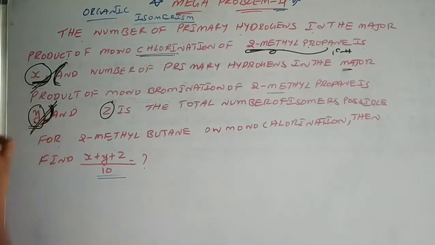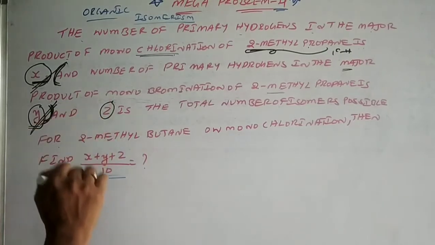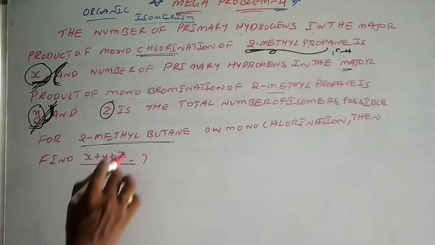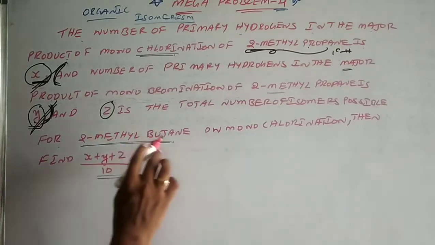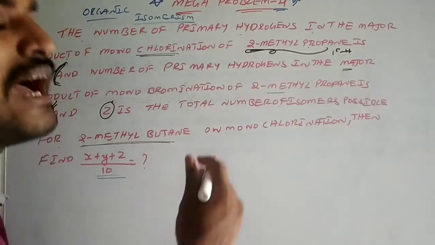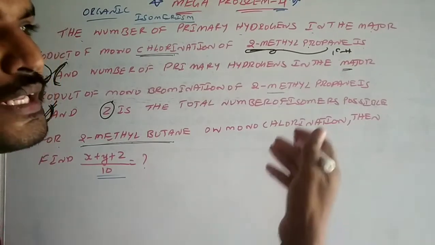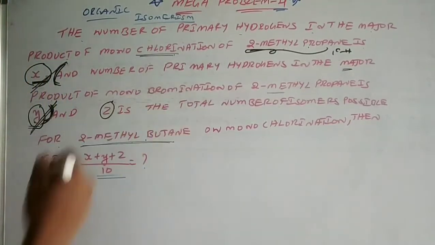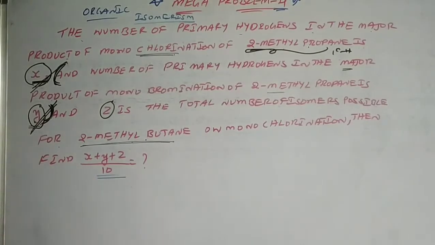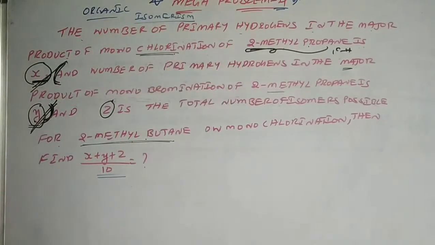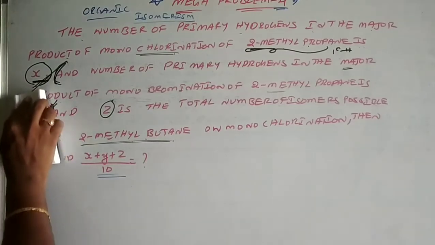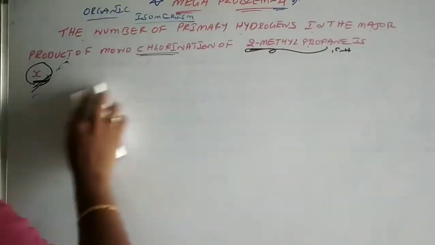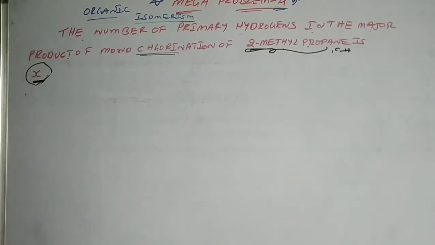and find the primary hydrogens, and you should take 2-methyl butane and monochlorinate this. After monochlorination, how many isomers are possible? For this you have to find and you have to add them and divide by 10. Let us see the first part of this problem. In the first part,